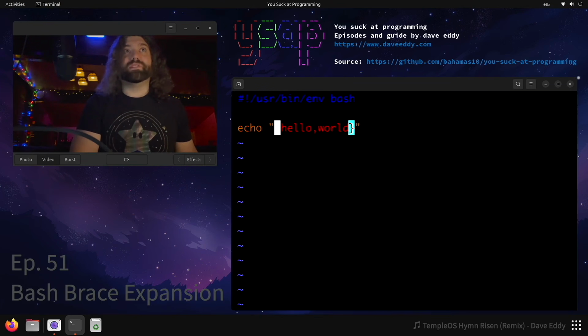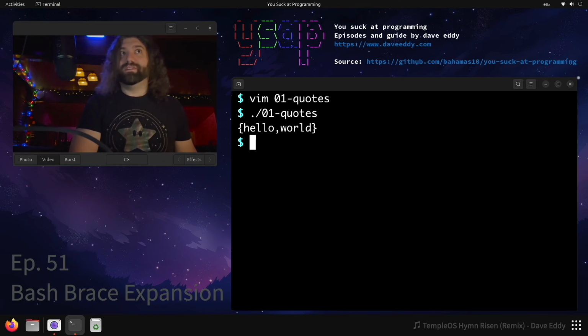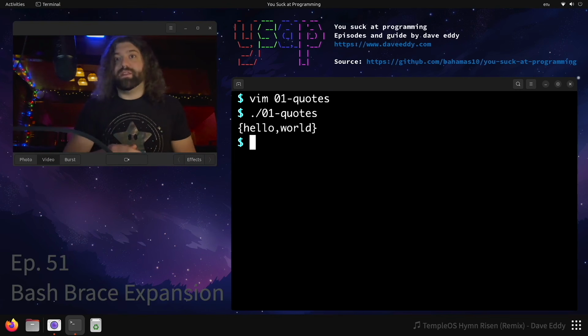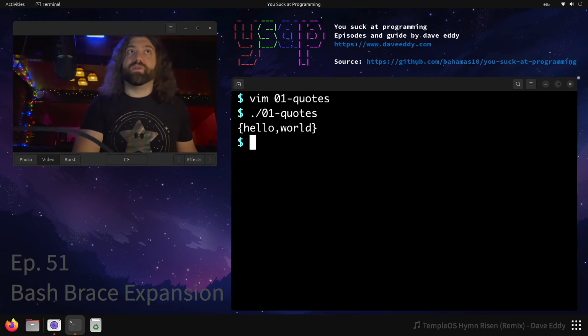Here's the next example. As you can see, we have the same exact thing, but this time it's in quotes. So what's going to happen now? We get exactly what we put in quotes. Brace expansion only works if it's outside of quotes. If you put it in quotes, the braces won't be expanded. They'll just get treated as literal braces, and they'll be printed to the screen like that.